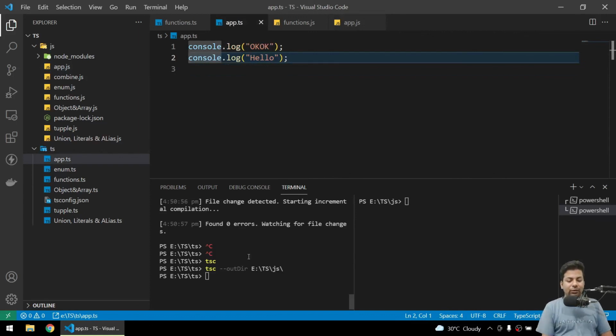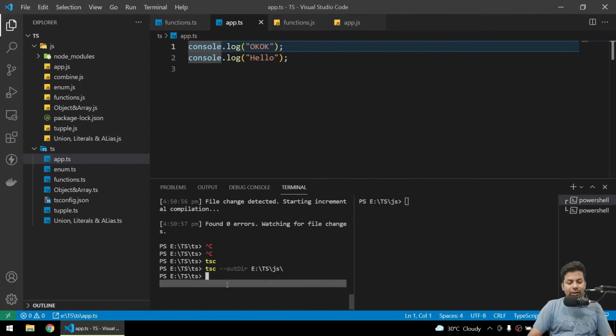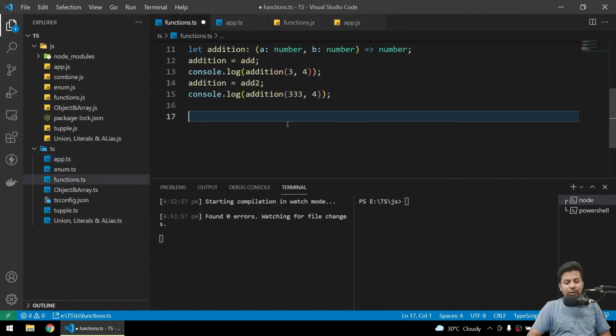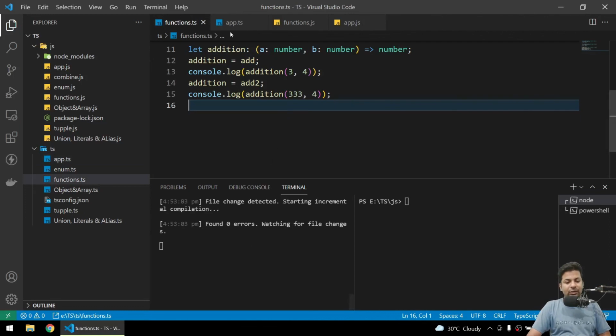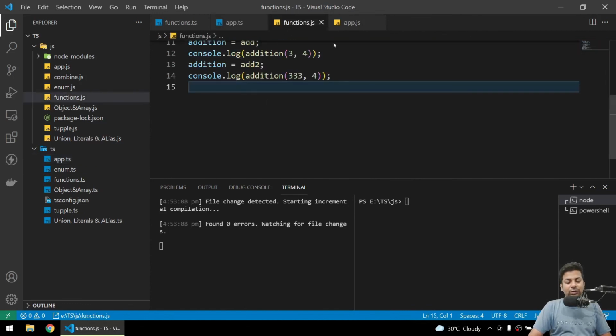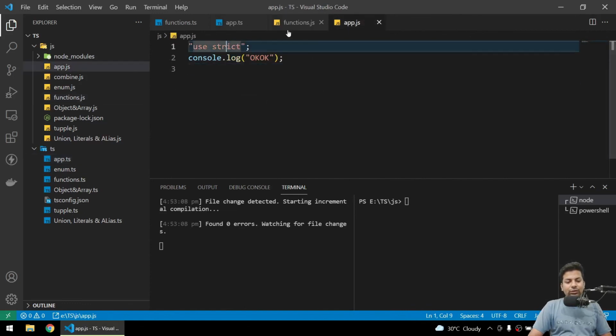But suppose for watching, you are only going to one file and checking for compilation. For watch, what we were doing here is explicitly telling it to watch these files, but I want to watch every file. So I'll remove this part. Sorry guys. Just watch all the files, and the output directory will be that. See, now watching all files. So if I change the function, remove the hello part, save it, working. In app.ts, remove the hello part, working. And here also it got removed. See, and use strict came automatically here.